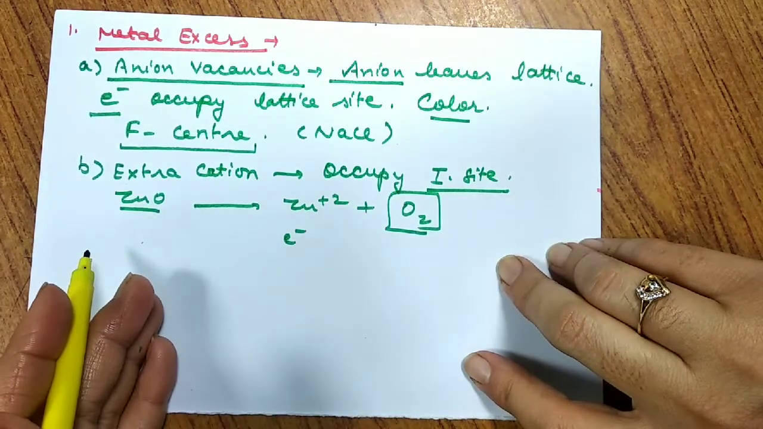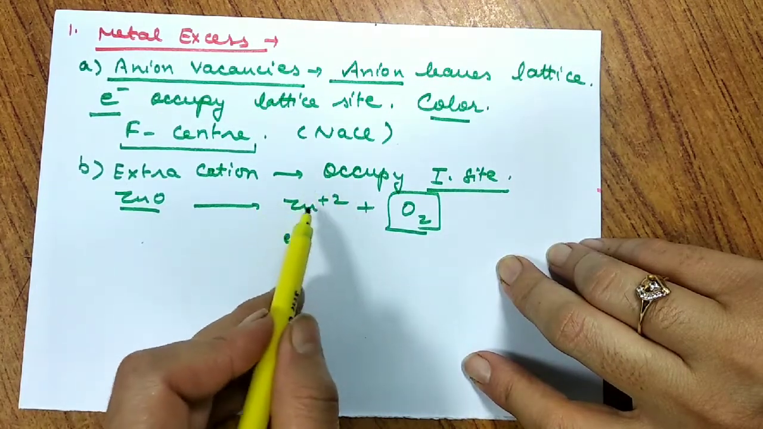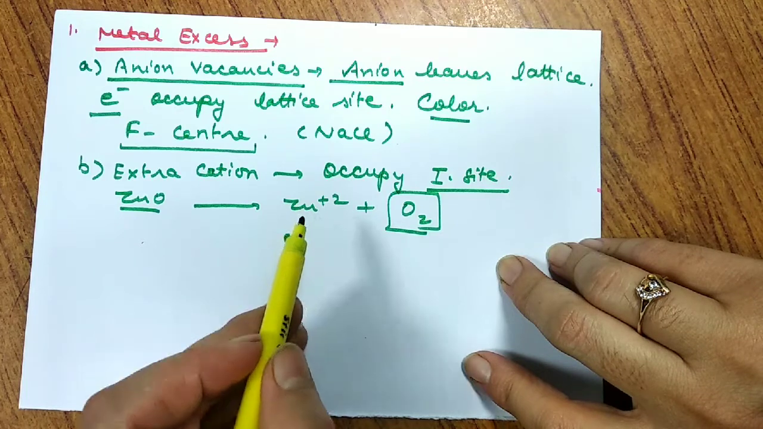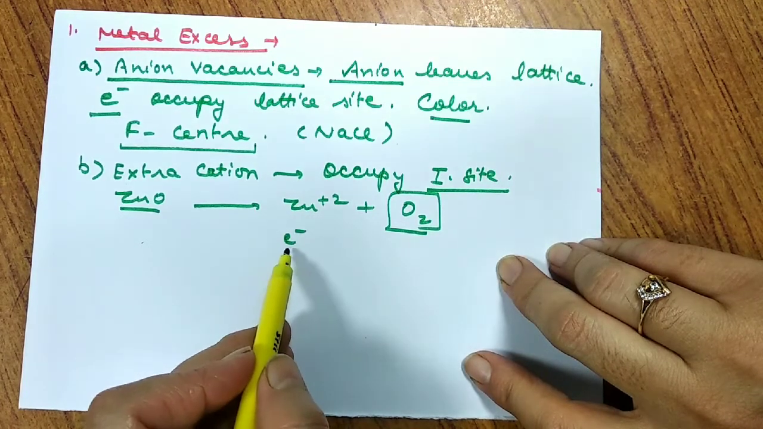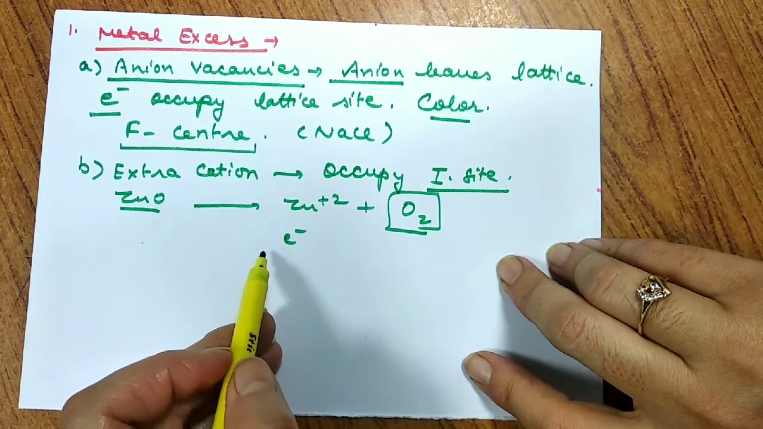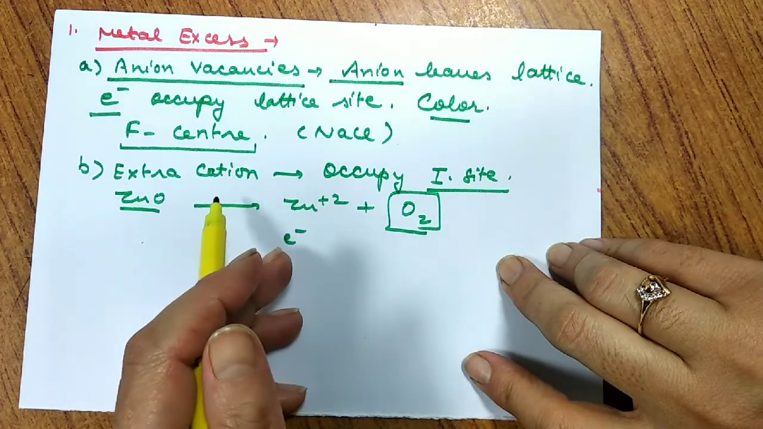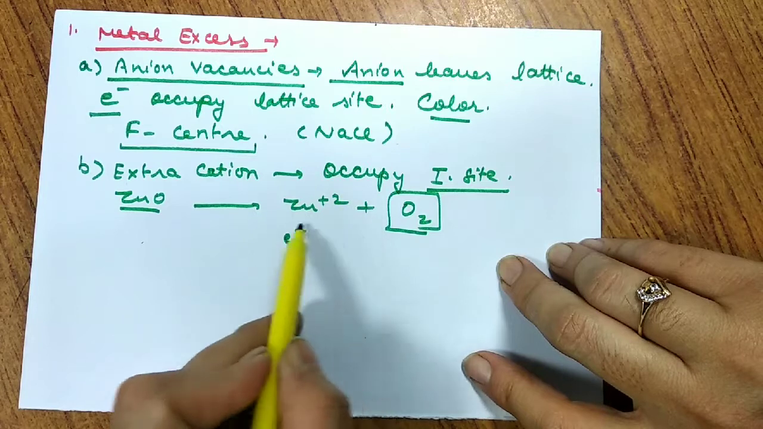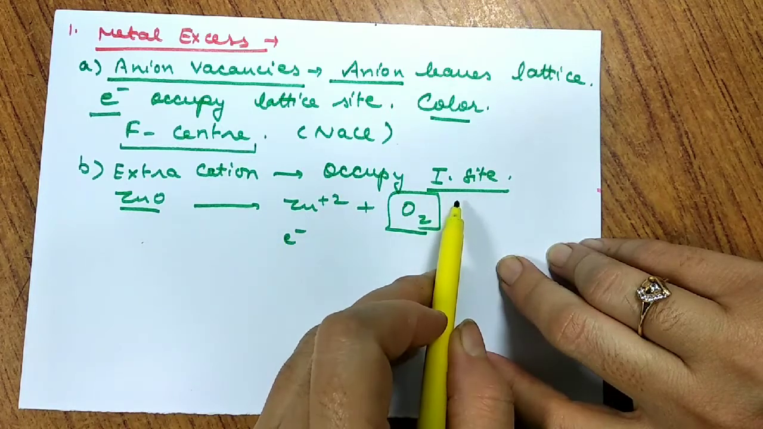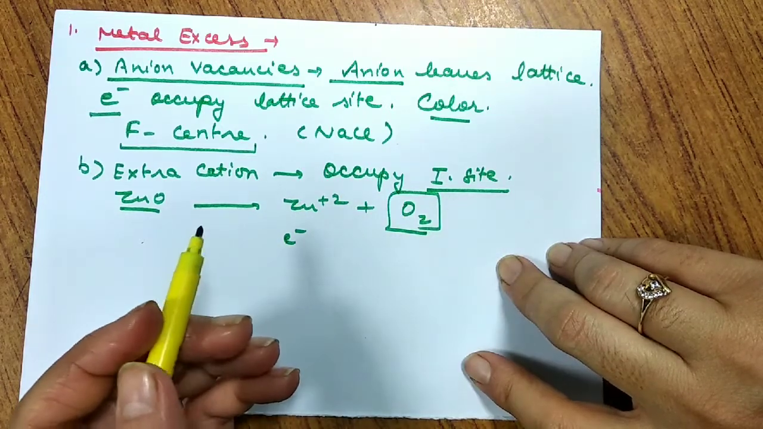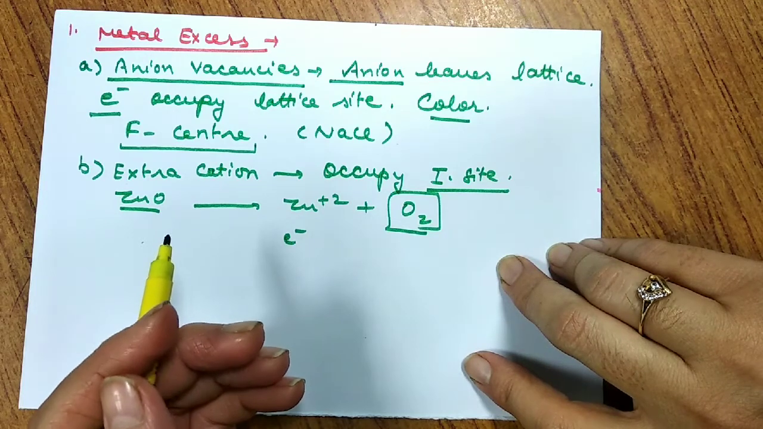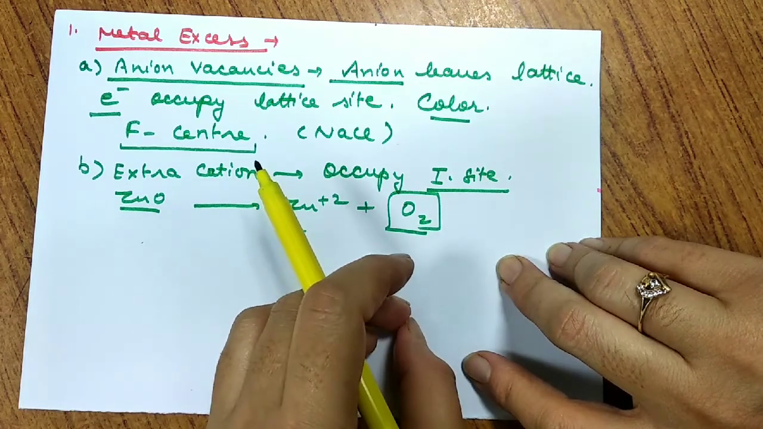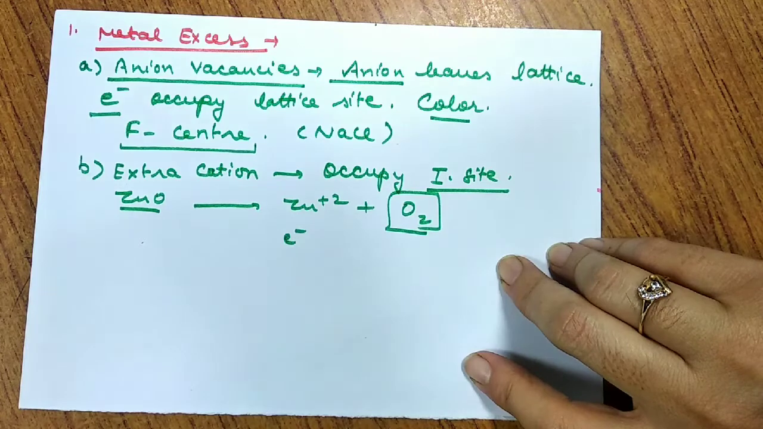Cation गया नहीं, anion गया नहीं, बाहर से कुछ cations आ गए. So बाहर से जब कुछ cations आ गए, it changes the neutrality. So to maintain the neutrality, बाहर से कुछ electrons भी आ गए. So those electrons maintain the neutrality of the system. Finally neutrality is maintained, but yes, we have extra cations that occupy the interstitial site. So they may be responsible for an increase in the conductivity of the system. So that is metal excess defect.